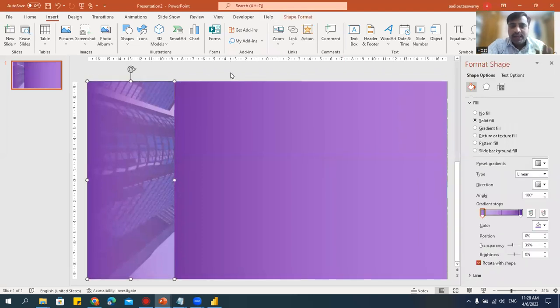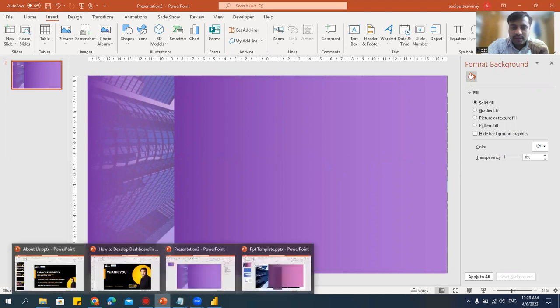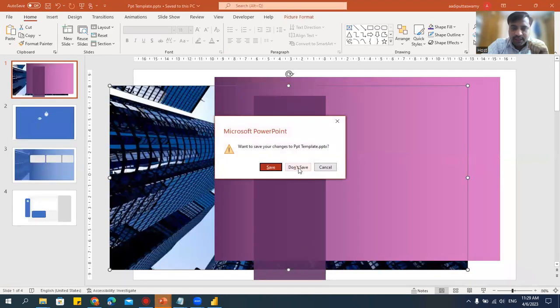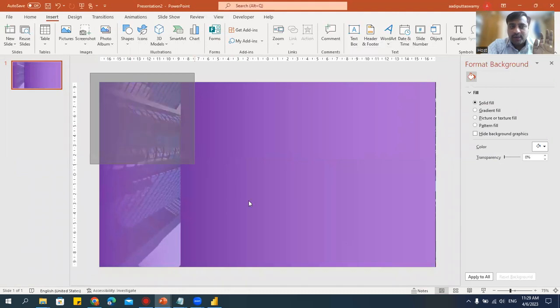So now my layout is ready. Okay, not the layout, the background image is ready. Now, how will I convert this into an image? Let me close all the other files. As I told you, I don't like keeping all the files opened. Now you see, I created one background here.